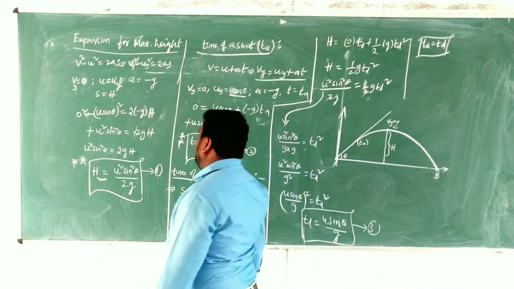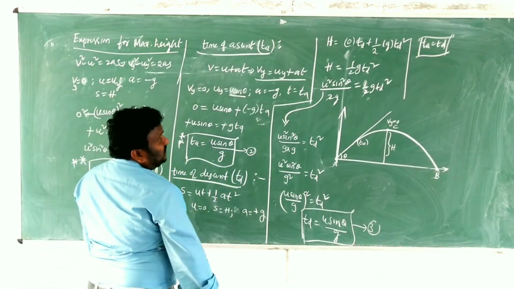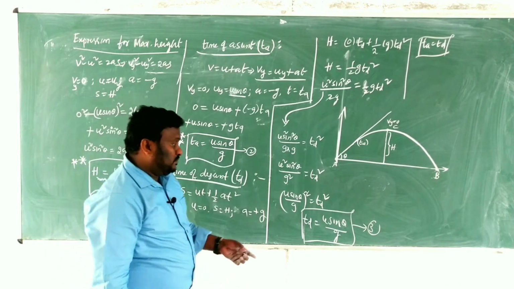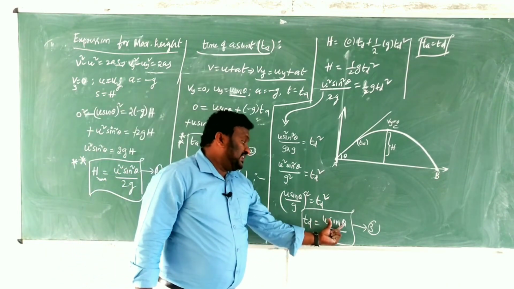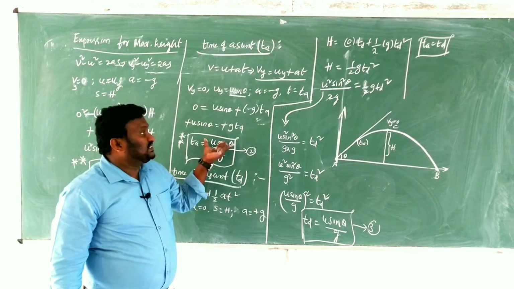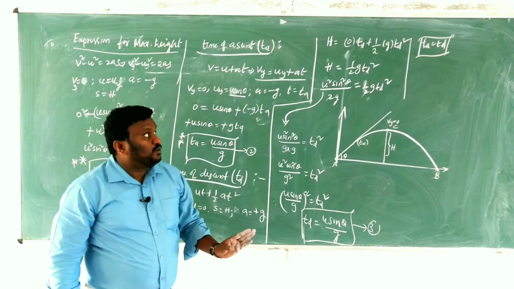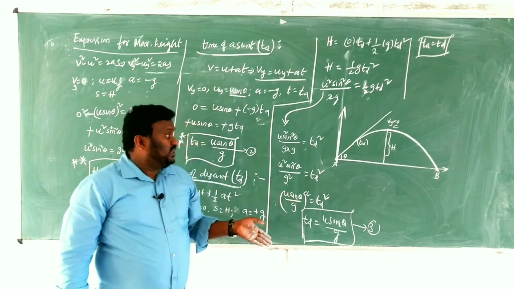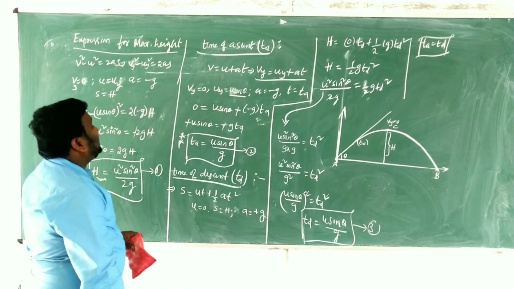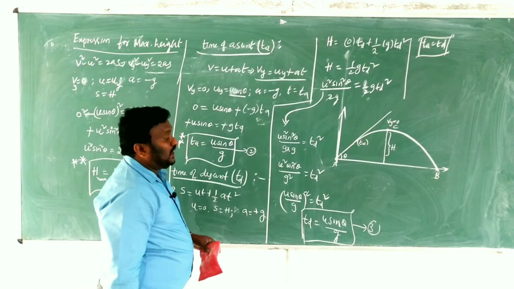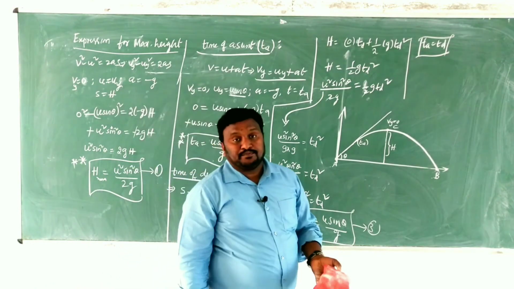So that is the expression for now. Td is u sin theta by g, Ti is equal to u sin theta by g. Both are equal. So children, this is the expression for time of ascent, time of descent and maximum height.